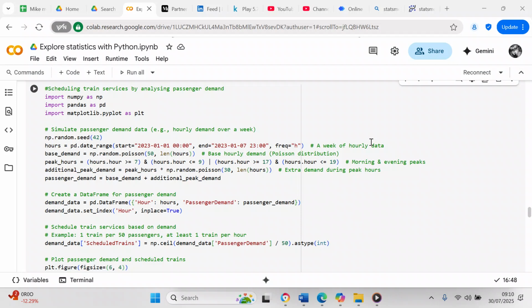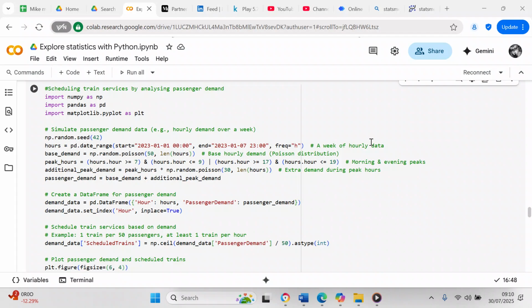In this video, we're going to perform a time series analysis on scheduling train services by analyzing passenger demand. And we're going to write a program in Python to do that.